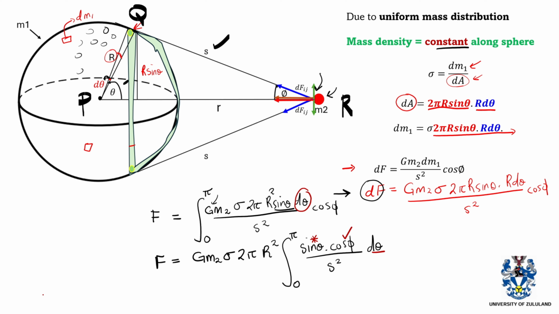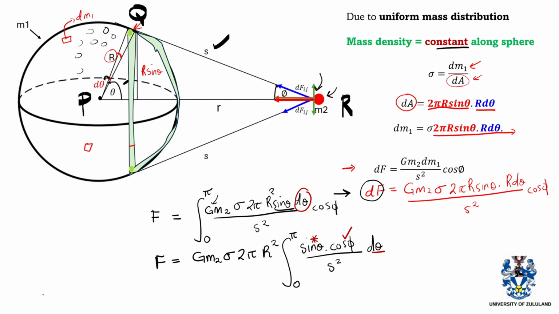So how do we transform cos phi to be in terms of s? You can see that cos phi, which is this angle, is also part of triangle PQR. So we can apply the cosine rule again, but now with reference to this angle phi.